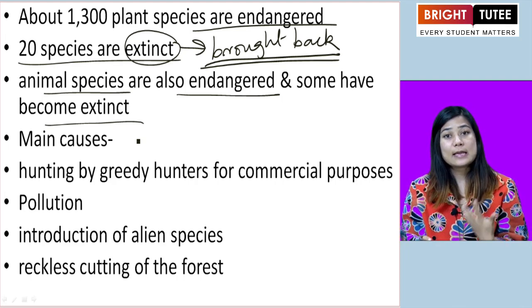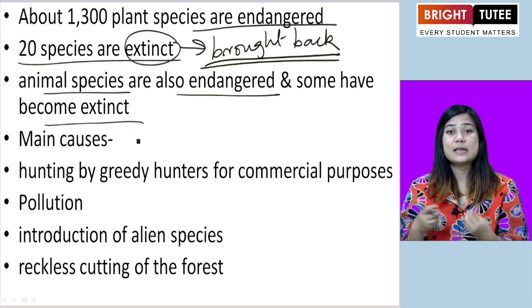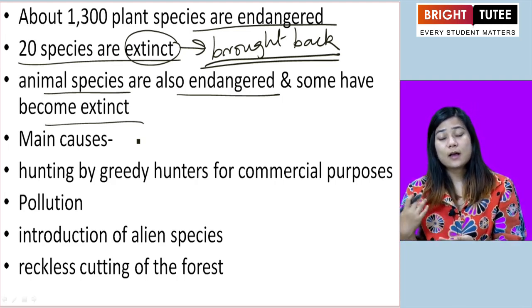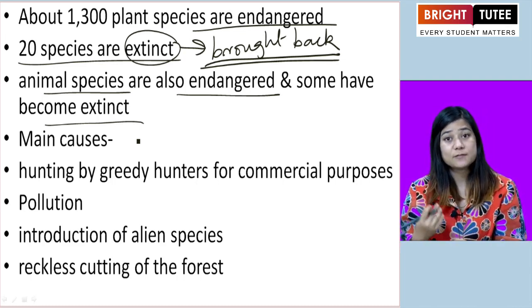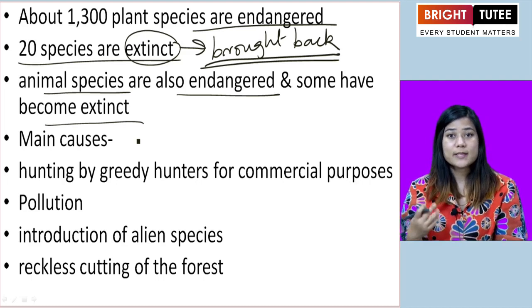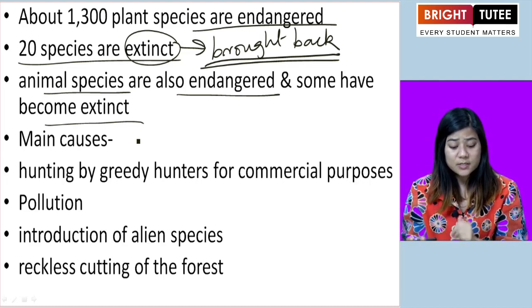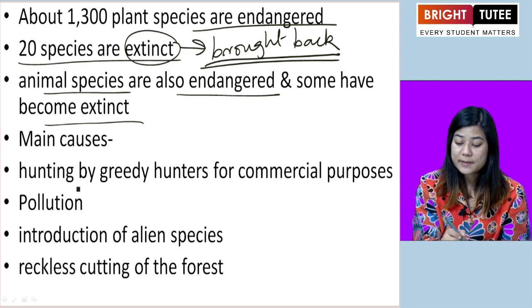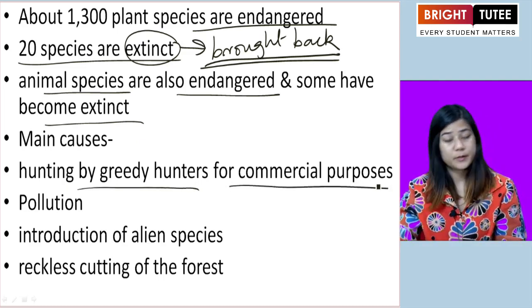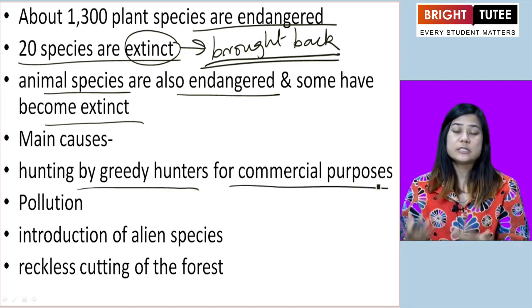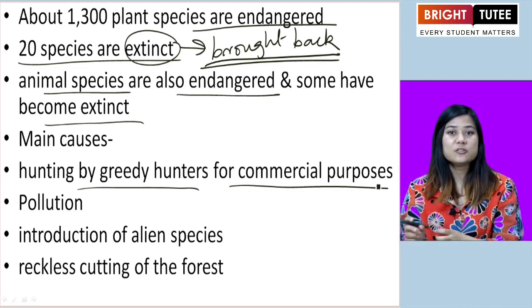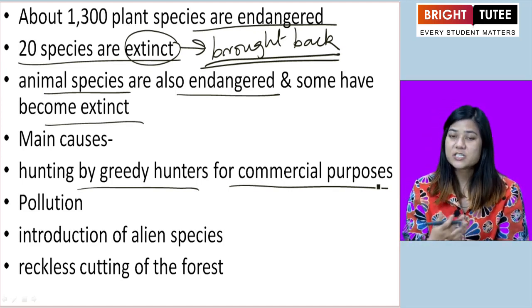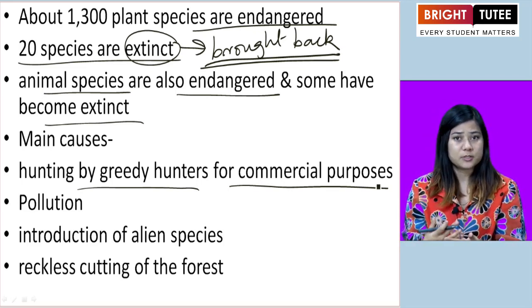Now, why is this happening? Why are animals and plants being endangered, their lives being threatened, and why are they going extinct? Some of the causes are hunting by greedy hunters for commercial purposes. People do not need to hunt animals. People do not need to take the meat of the animals, which is not necessary for our consumption, right?